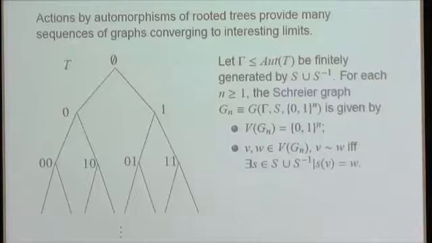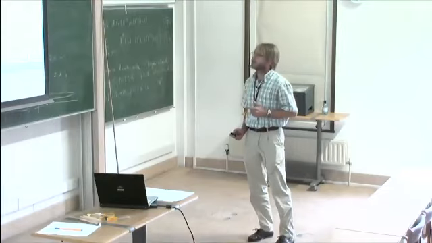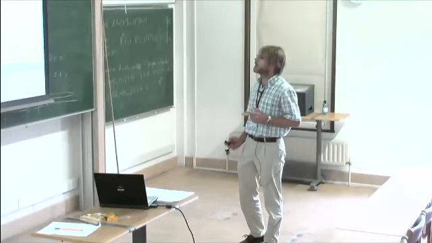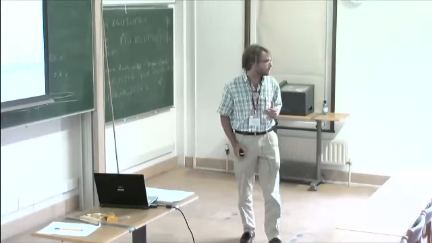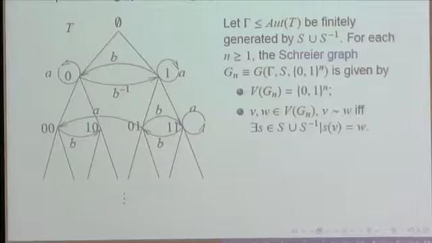So the nth Schreier graph has for vertex set the vertices of the nth level of the tree, and two such vertices are connected by a directed and labeled edge if there exists some element in the generating set of the group mapping one vertex to the other. So we would like to understand the convergence of such sequences of Schreier graphs.